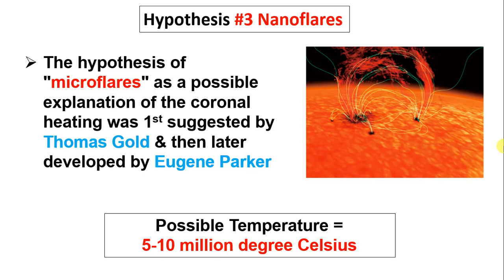This hypothesis of microflares or nanoflares, you can call them flares basically. The hypothesis of microflares as a possible explanation of the coronal heating was first suggested by Thomas Gold, and then later developed by Eugene Parker. Remember this name, Eugene Parker. We will see this name again, because his name was given to a NASA space mission that is sent near the sun.